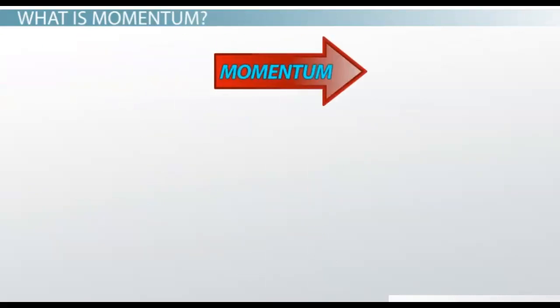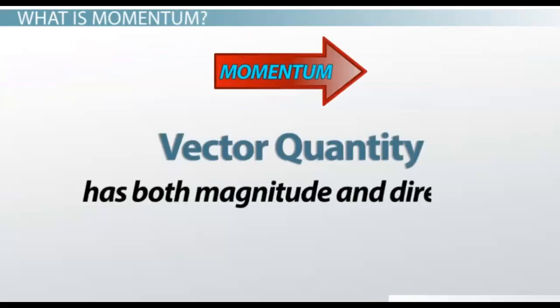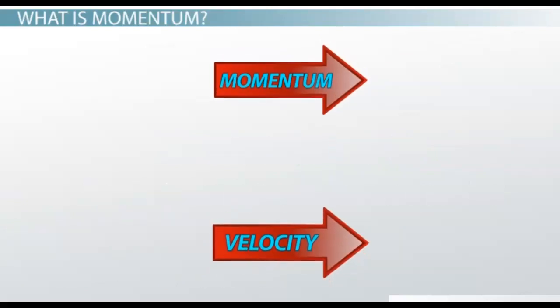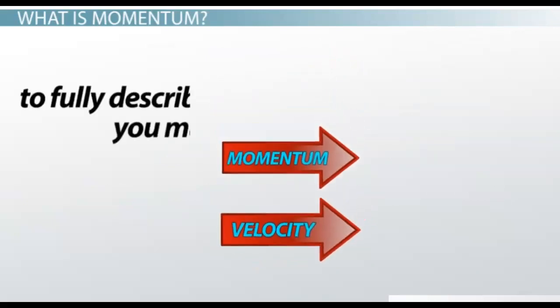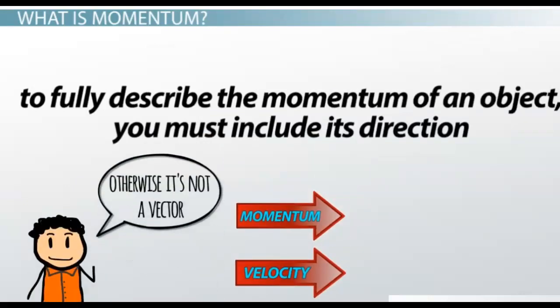An important thing to note about momentum is that it is a vector quantity. This means that it has both magnitude and direction. Velocity is also a vector quantity because it has both of these components, and fortunately for us, the direction of the momentum is the same as the direction of the velocity vector. But in order to fully describe the momentum of an object, you must include its direction. Otherwise, it's not a vector.